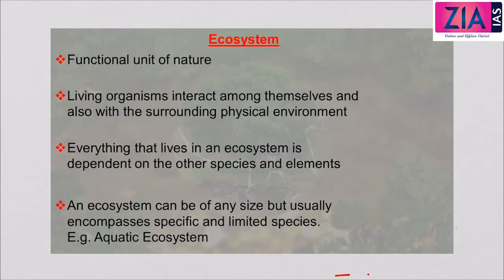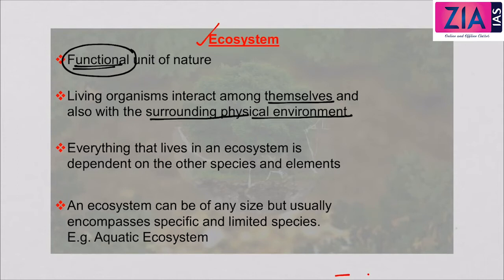Now let's move on to ecosystem. So let's see what an ecosystem is. Ecosystem is the functional unit of nature. Here the living organisms interact among themselves and also with the supporting physical environment. In an ecosystem, the living organisms interact with each other, and also with the physical environment in which they live.